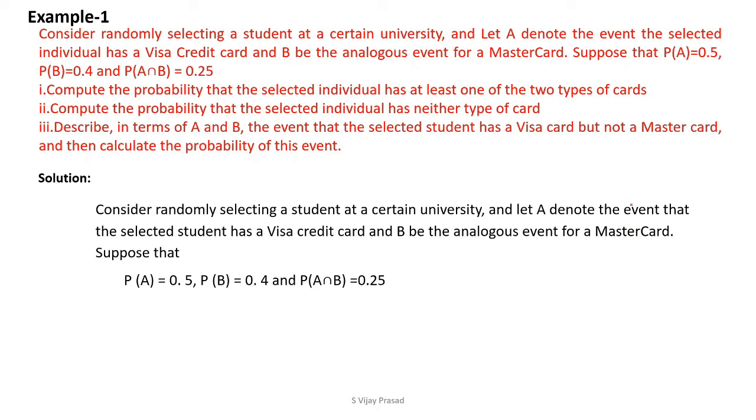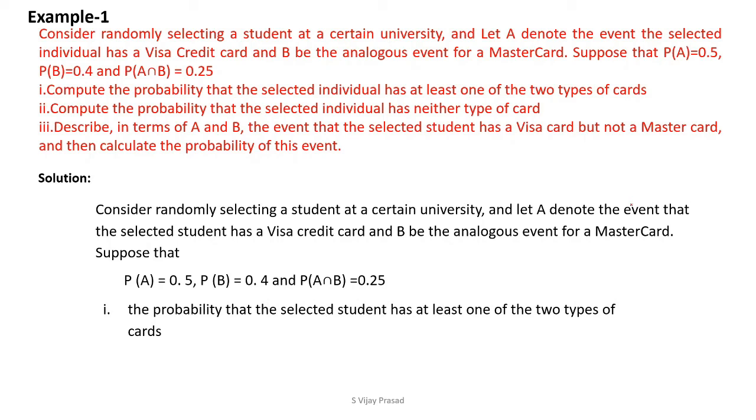Let capital A denote the event that the selected student has a Visa card and B be the analogous event for a MasterCard. Suppose that P of A equals 0.5, P of B equals 0.4, and P of A intersection B equals 0.25.